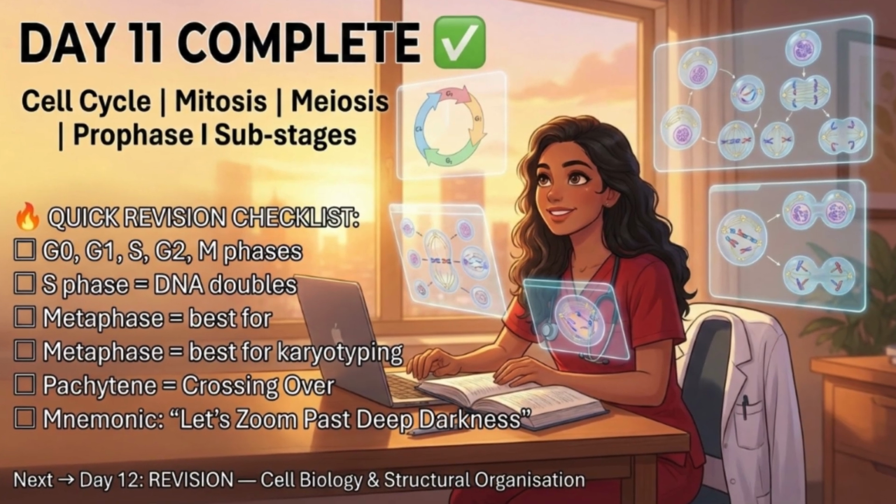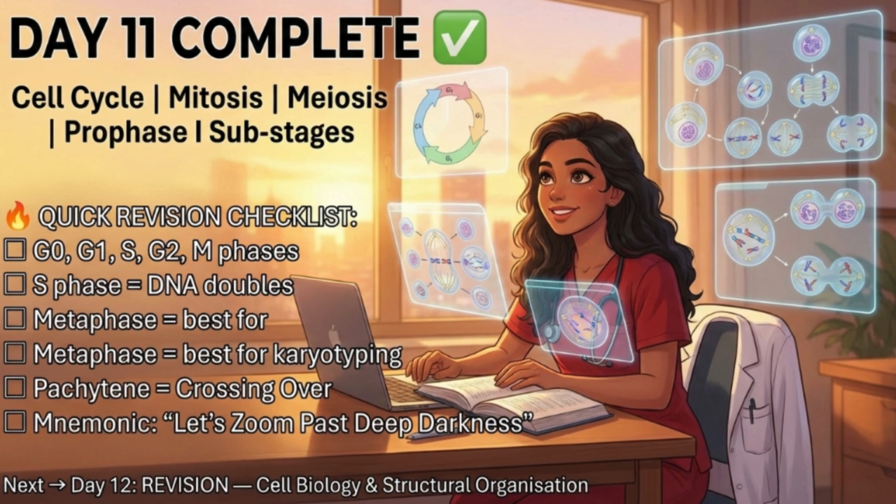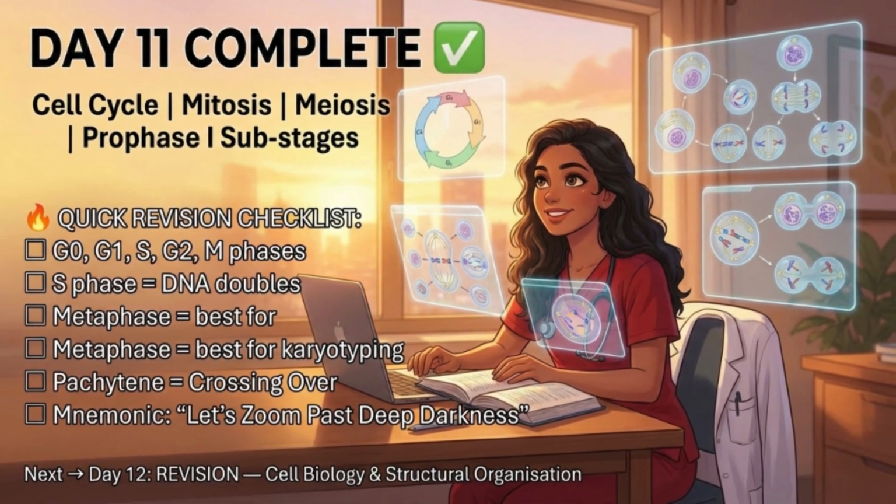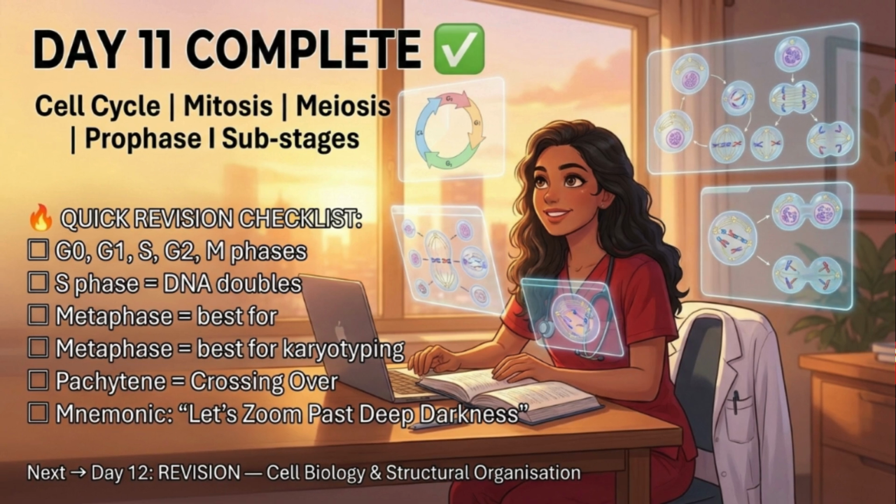And that's a wrap on day 11. You've just mastered one of the highest weightage topics in NEET biology, cell cycle and cell division. Here's your 60-second checklist before you sleep tonight. G0 is the exit phase. S phase is when DNA doubles. Metaphase is the best stage to count chromosomes. Pachytene is when crossing over happens. And the 5 substages of Prophase I are leptotene, zygotene, pachytene, diplotene, diakinesis. Let's zoom past deep darkness.